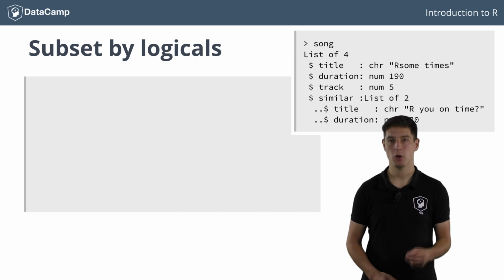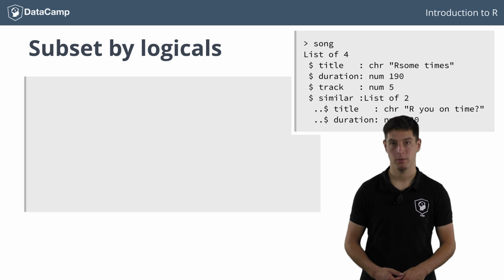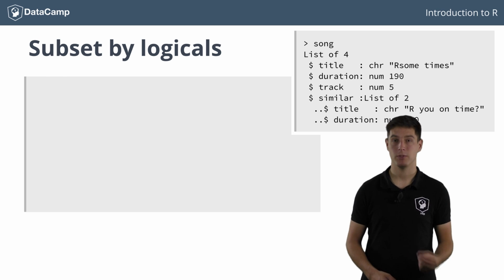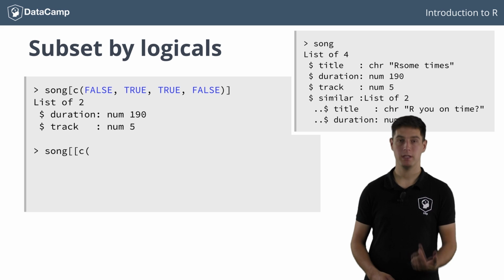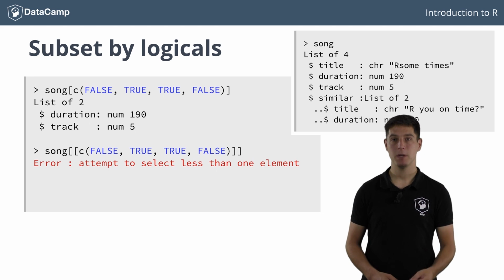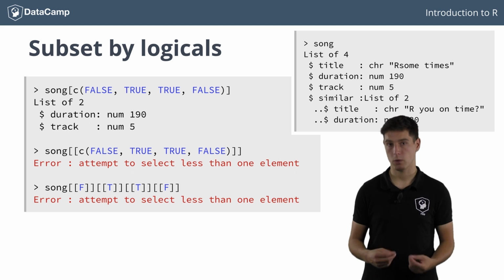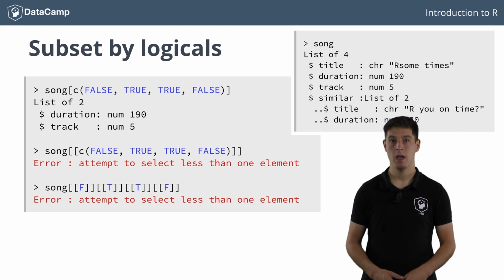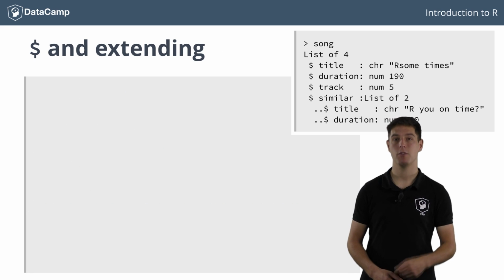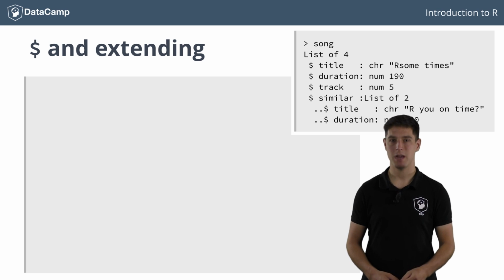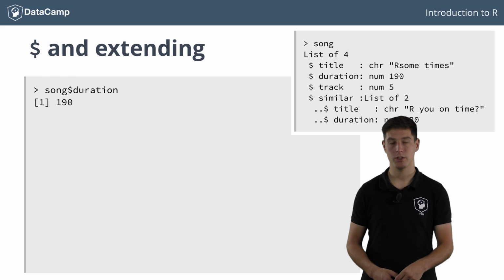Subsetting by logicals is only possible for the single bracket version. To select the second and third element from the song, this works, but this doesn't. That's because the second line is interpreted as follows. And this makes no sense whatsoever. Another way that is totally new here is the use of the $ sign to select an element from a list. It works just the same as the double brackets, but only works on named lists. If you want to select the duration string from song, for example, you can use song$duration.